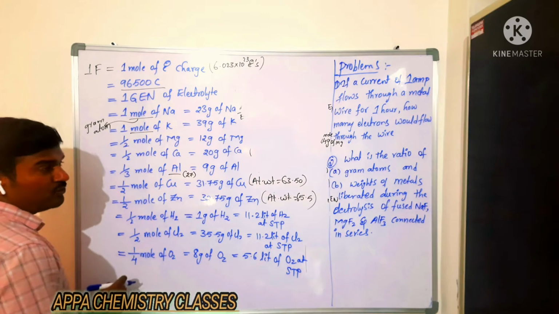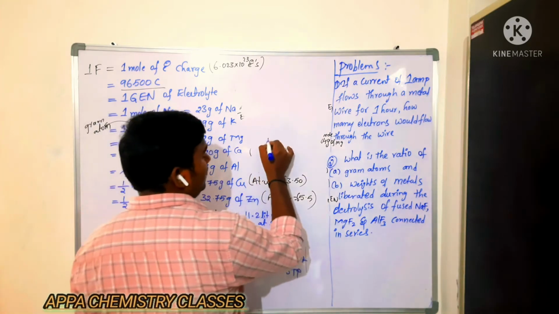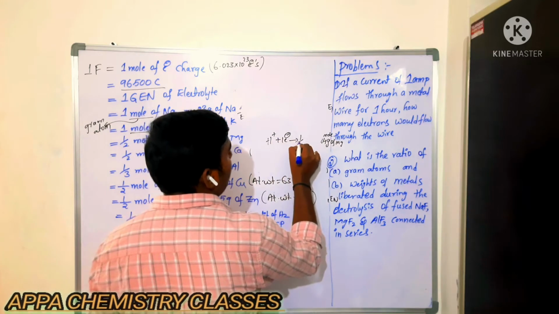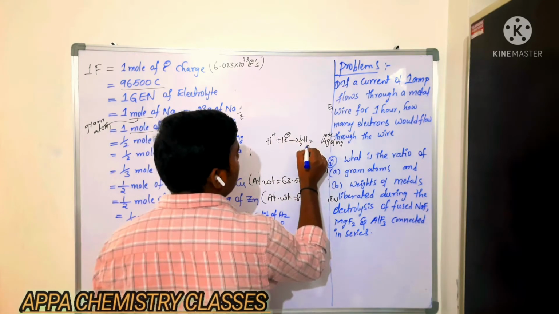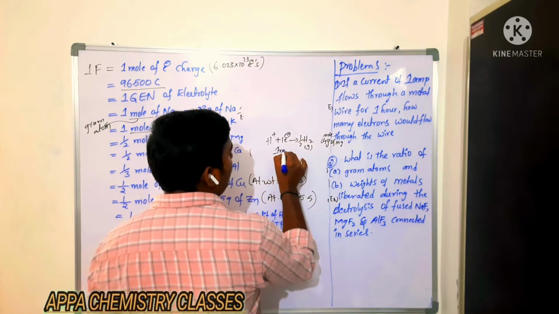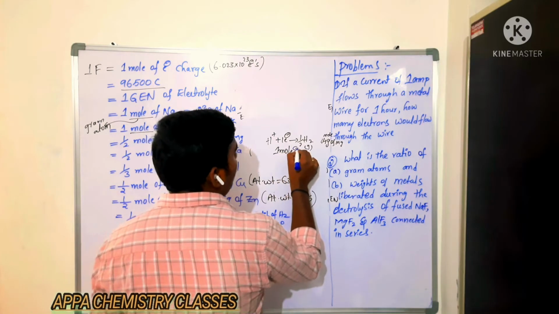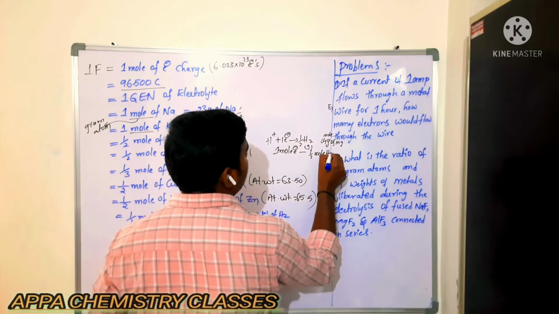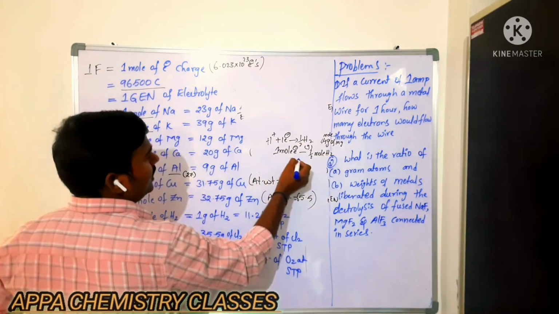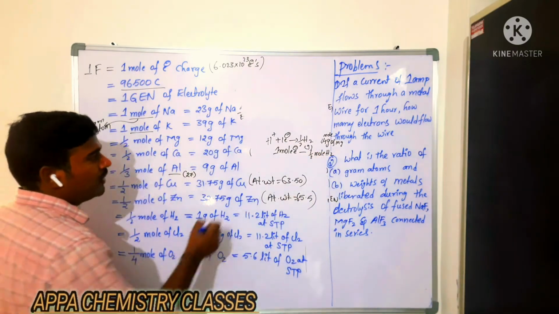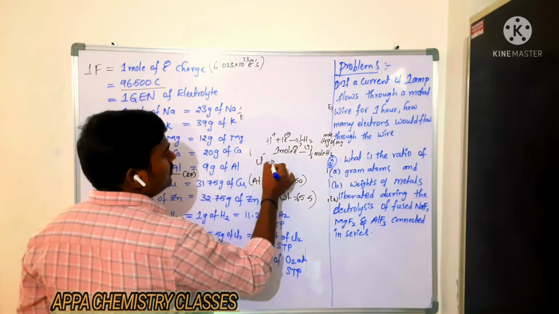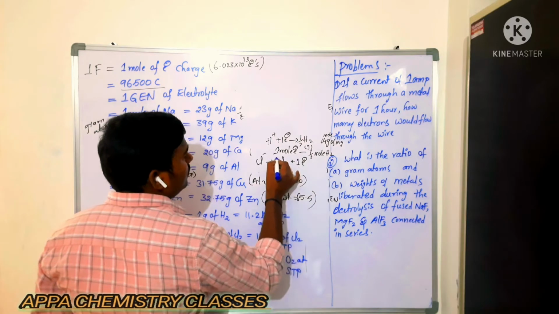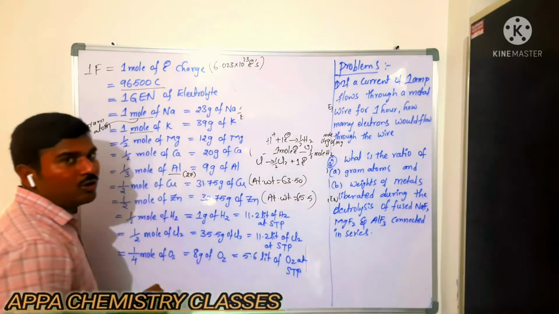Now we are getting half mole of chlorine. So I will write here H plus ion once again. By gaining 1 mole of electron we are getting half mole of hydrogen gas. Is it or not? Similarly chloride ion also, by loss of 1 mole of electron, that is oxidation, we are getting half mole of chlorine.